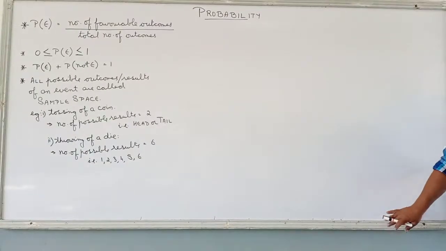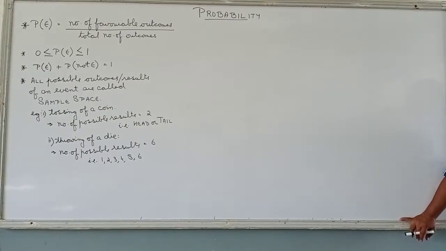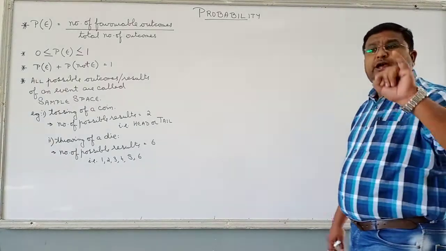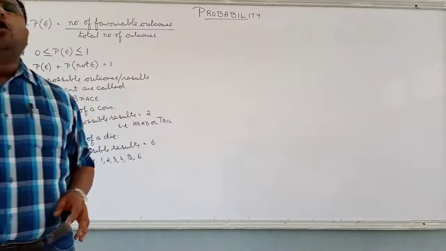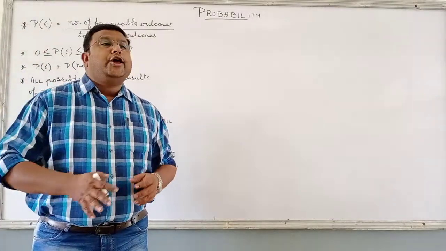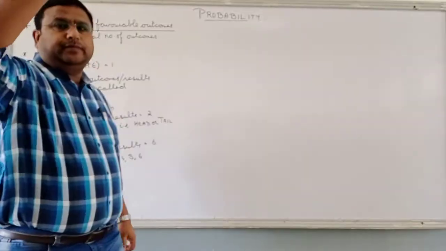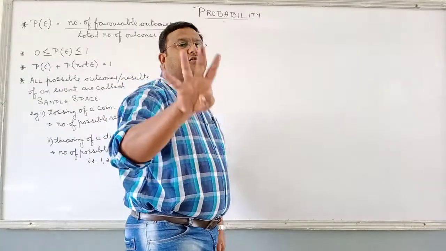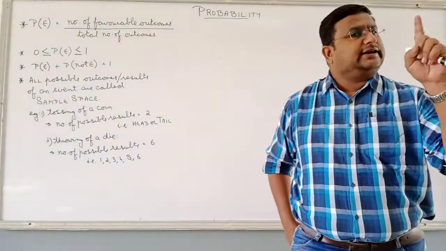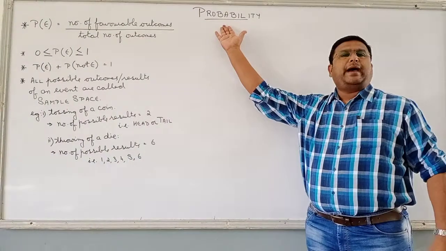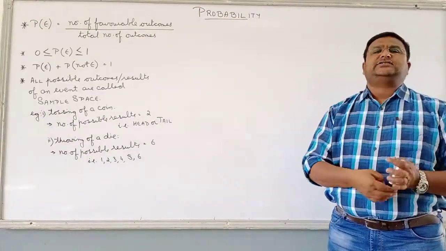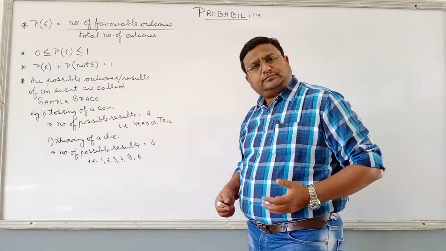For example, when we talk about multiple choice questions, how many results are given to you over there? Four options: option A, B, C and D. You do not know which option is correct. You chose A. You took a chance. Out of 4, only one result is possible. That is a chance. That is what we mean by probability. Taking a chance. We say, we bet.